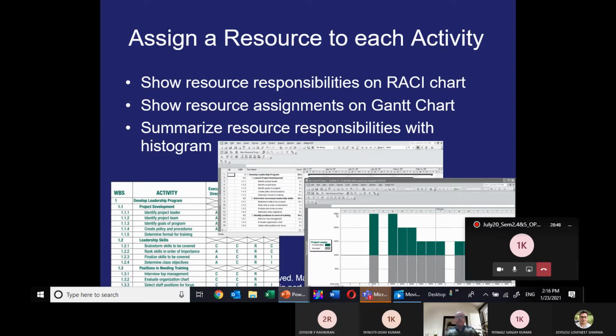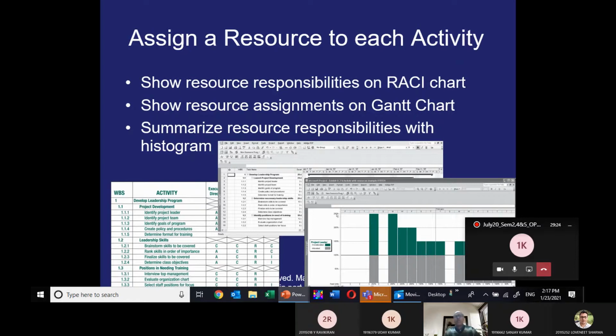The skills are: assigning a resource to each activity, showing the resource responsibility on the RACI chart, showing resource assignment on the Gantt chart, and summarizing the resource responsibility with the help of a histogram. These 4 important skills are elaborated in detail on pages 150 and 151.